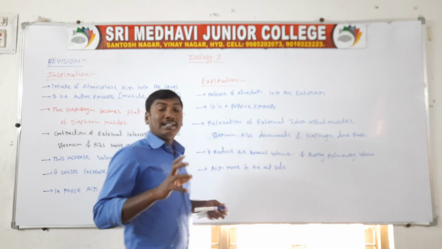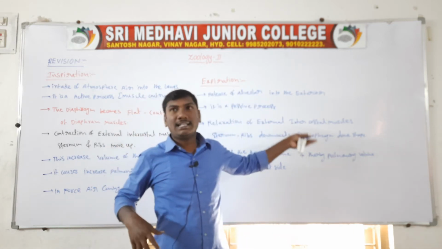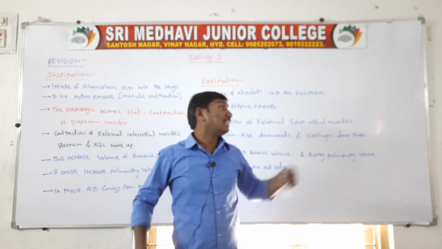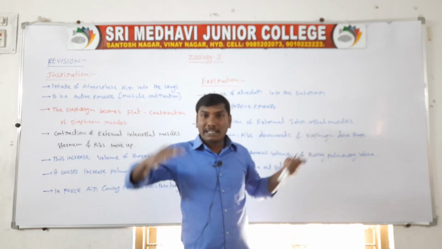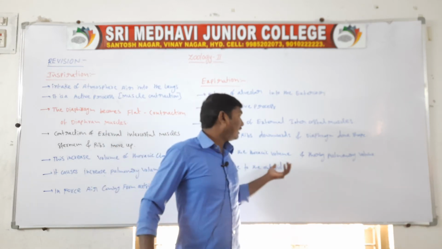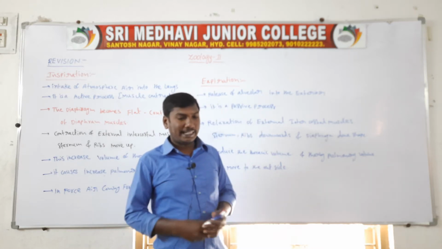So in these two, there is contraction of the external intercostal muscles and relaxation of the external intercostal muscles. In the contraction time, the ribs and sternum move upwards. In the relaxation time, the sternum and ribs move downwards. So they are increasing the pulmonary volume and decreasing the pulmonary volume, and they are called inspiration and expiration.